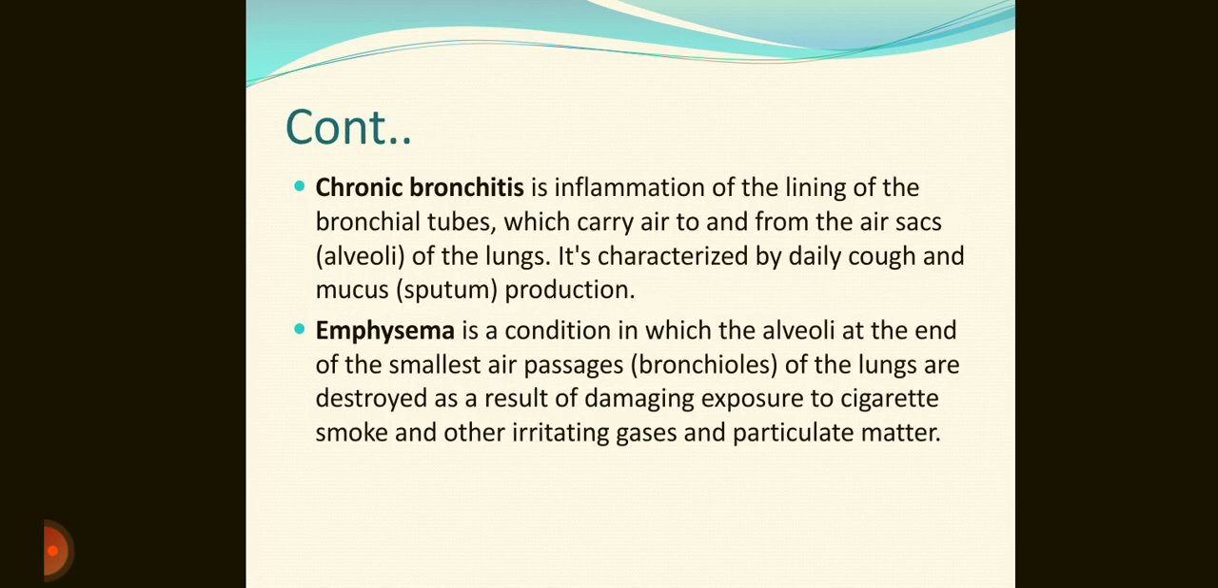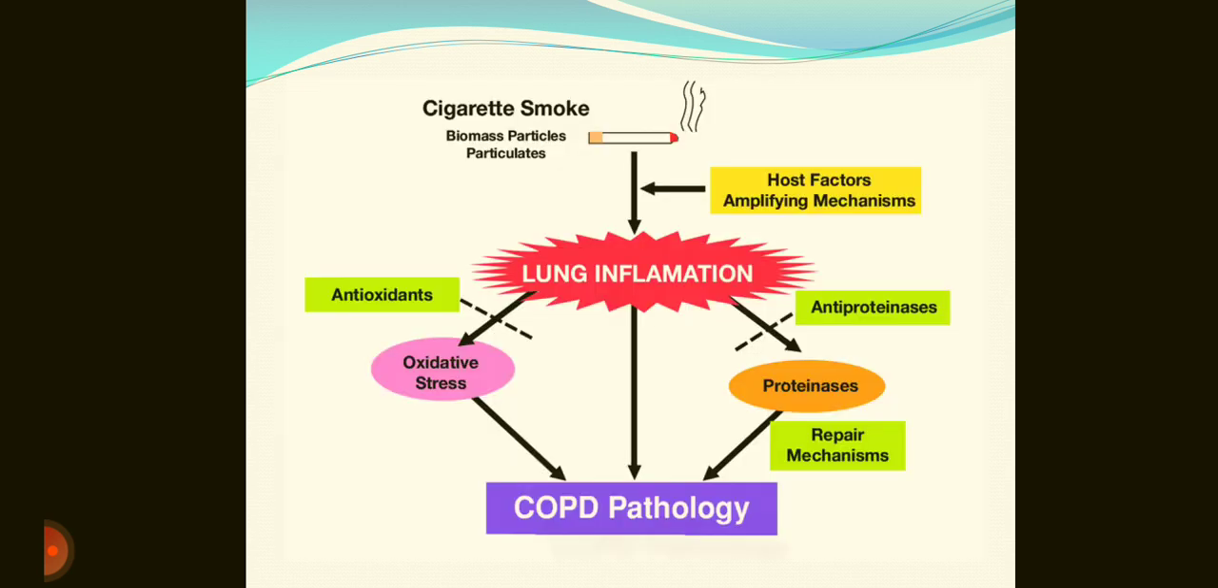Chronic bronchitis is inflammation of the lining of the bronchial tubes which carry air to and from the air sacs of the alveoli. It is characterized by daily cough and sputum production, whereas emphysema is a condition in which the alveoli at the end of the smallest air passages of the lungs are destroyed as a result of damaging exposure to cigarette smoke and other irritating gases and particulate matter.